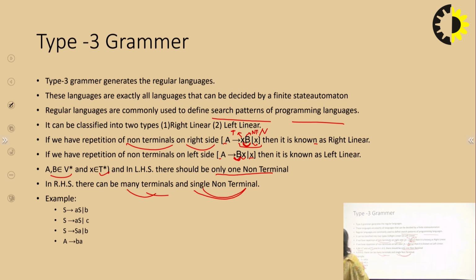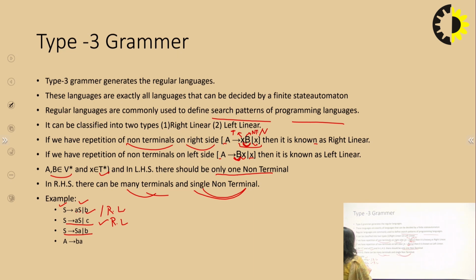For example, S goes to small a, capital S, small b. On the left hand side there is exactly one non-terminal, and on the right hand side there is exactly one non-terminal, and the variable is on the right side of a terminal value, so it is right linear grammar. And B is also acceptable because we can have any number of terminal values. Similarly, the second one is also right linear grammar.